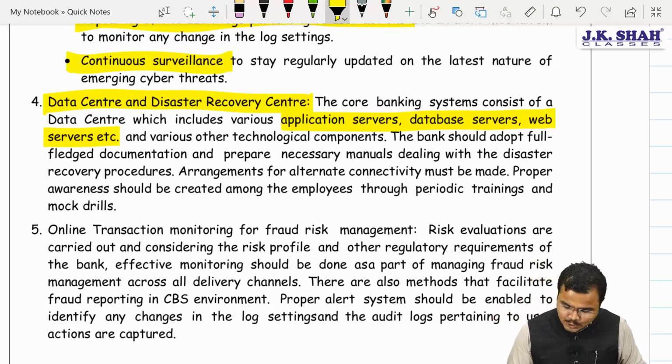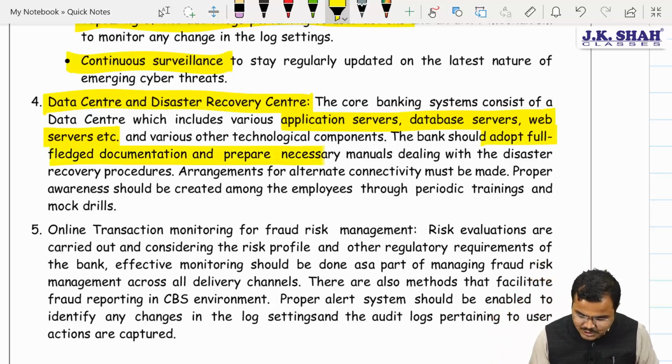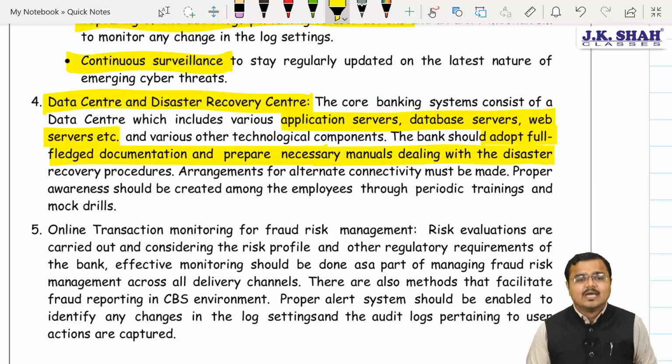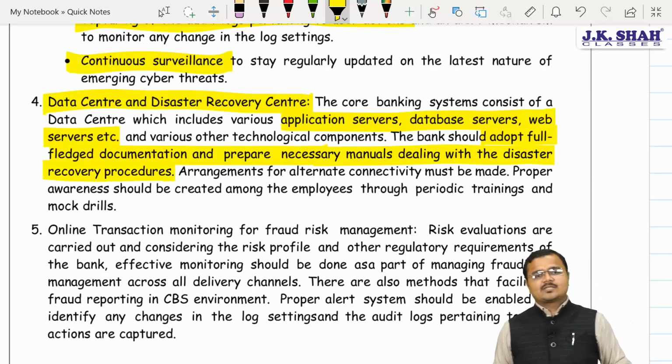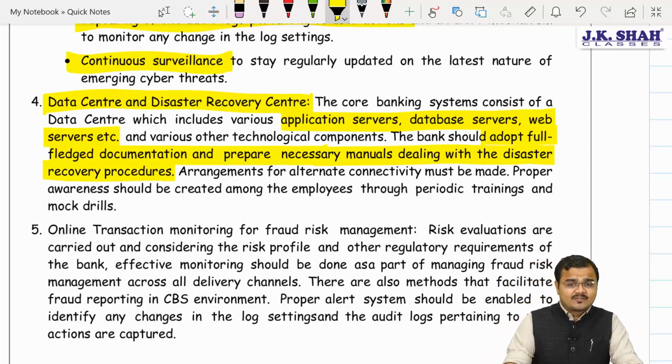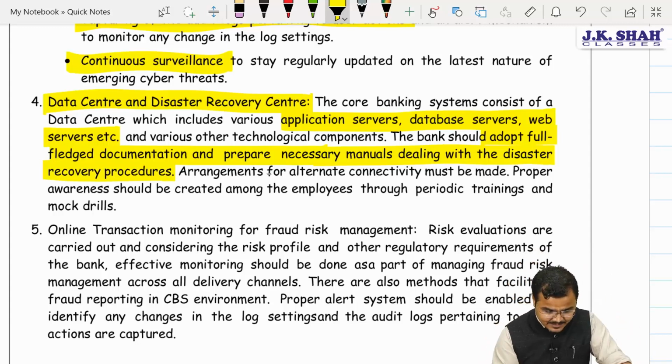Yes sir. There should be full-fledged documentation and the necessary manuals prepared in order to get the proper disaster recovery procedure done. In case the primary system fails, an alternate connectivity system must be arranged. Am I very clear to you?